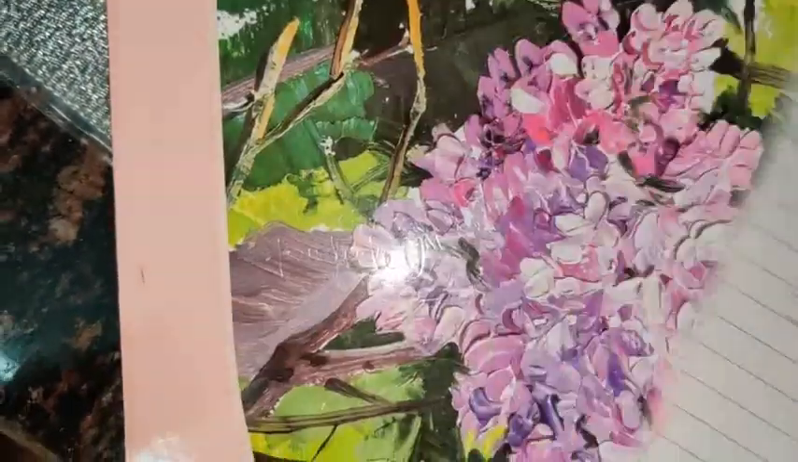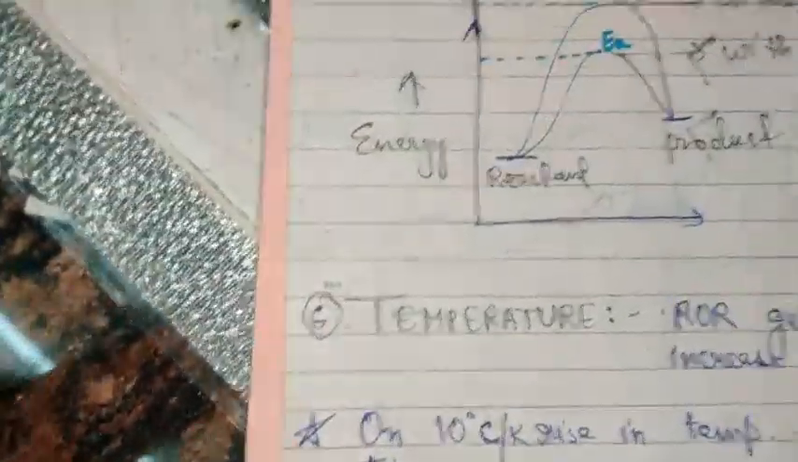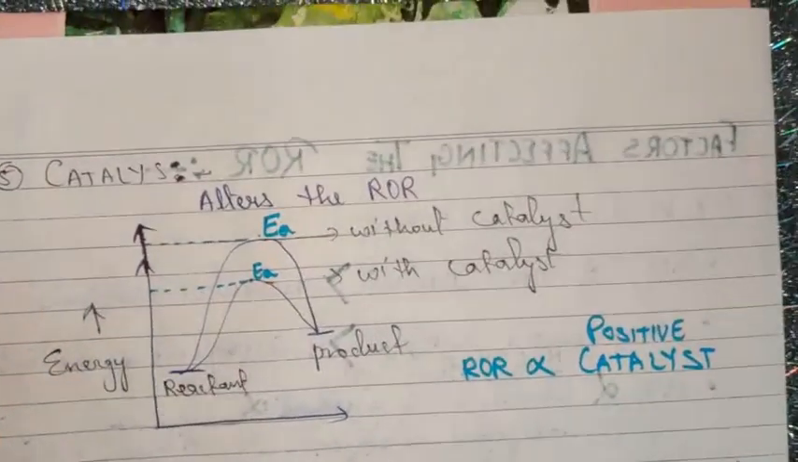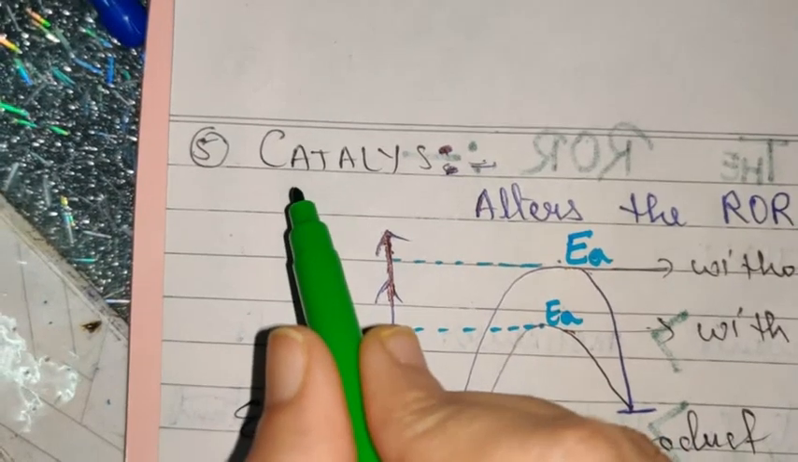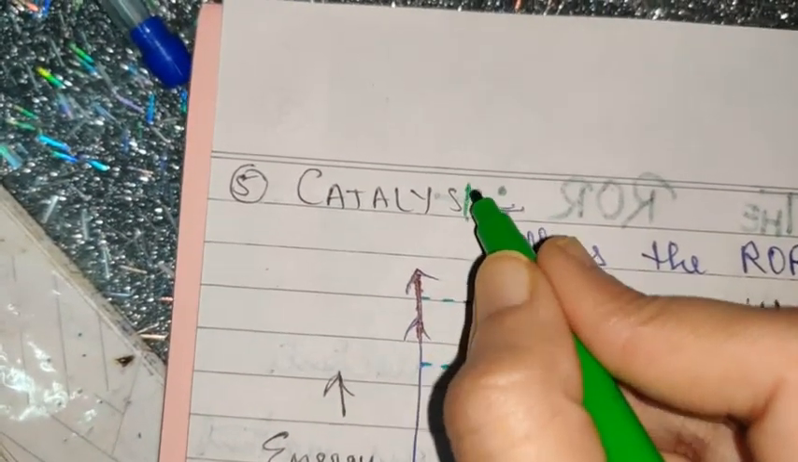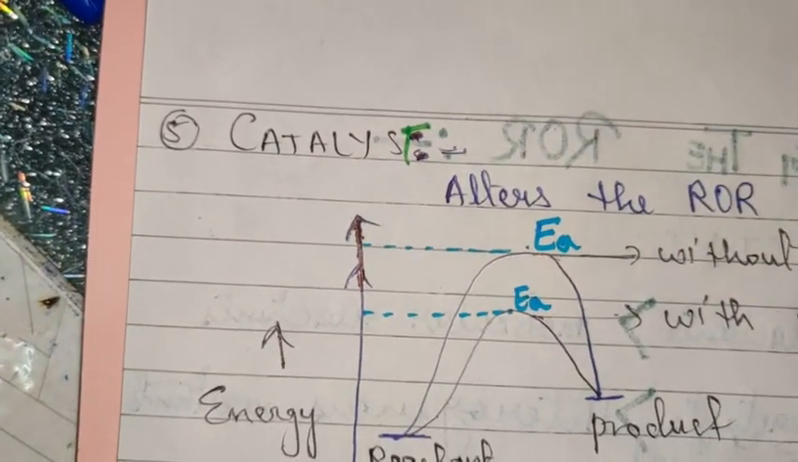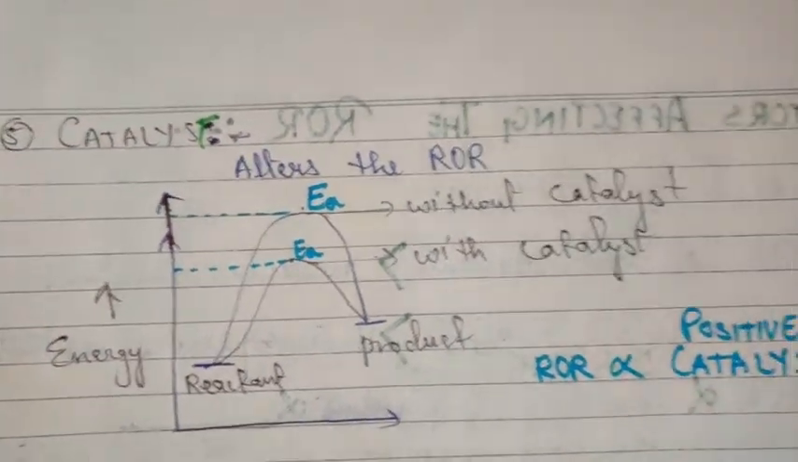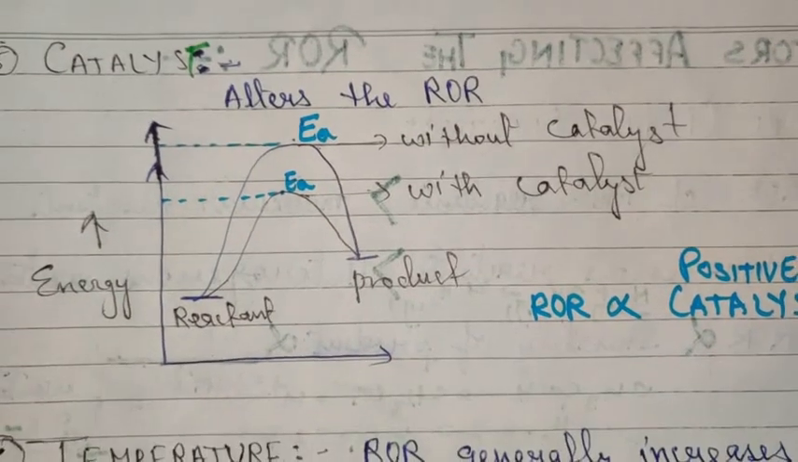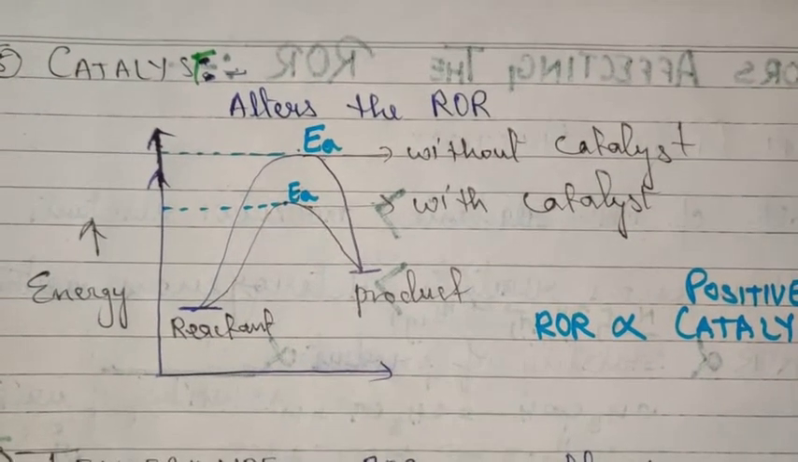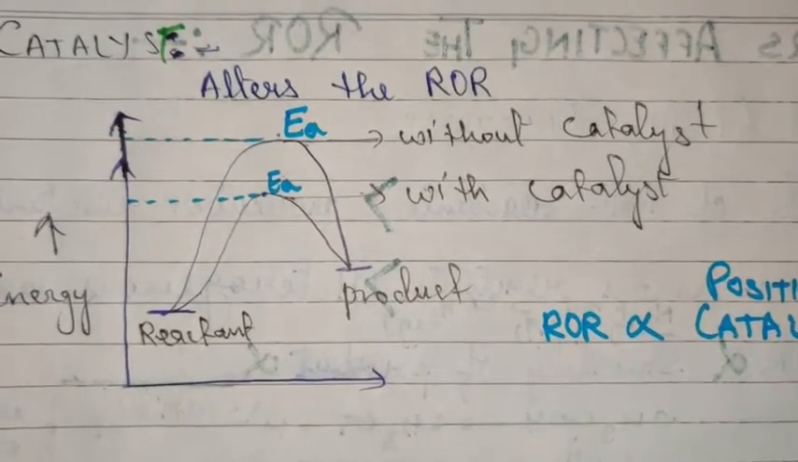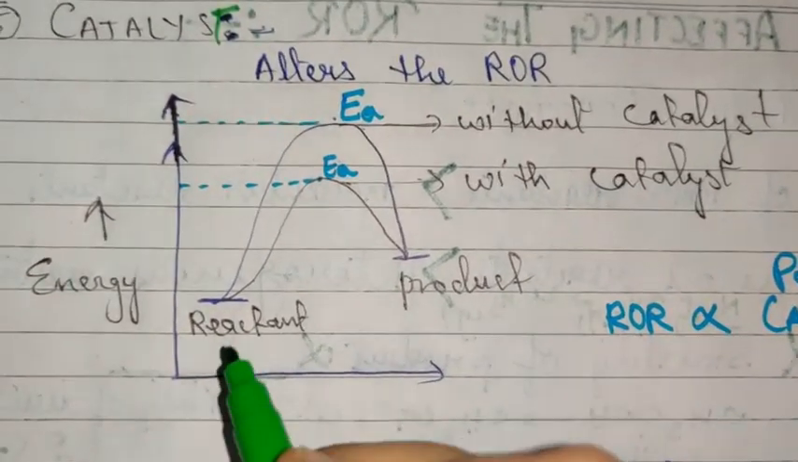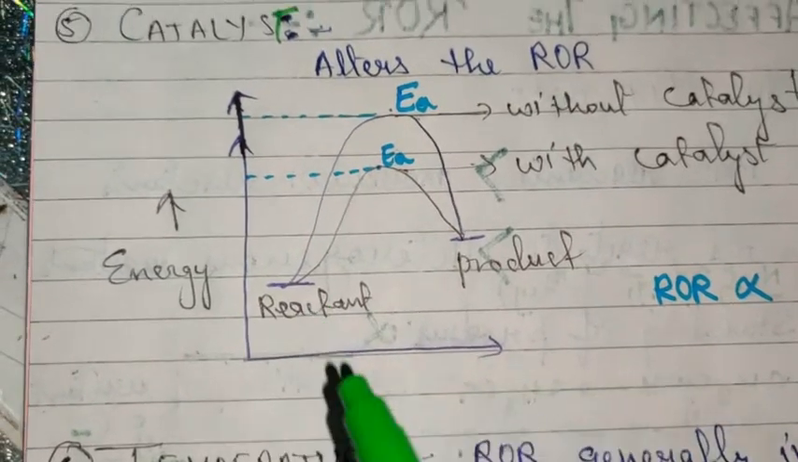Now moving on to the 5th factor, that is catalyst. Now what is a catalyst, children? A catalyst is a substance, it is a chemical substance which alters the rate of reaction. It can decrease also and it can increase also the rate of reaction. But here we will consider only the catalyst which increases the rate of reaction, that is positive catalyst. So you can see a graph here. First of all, let me explain you the graph.